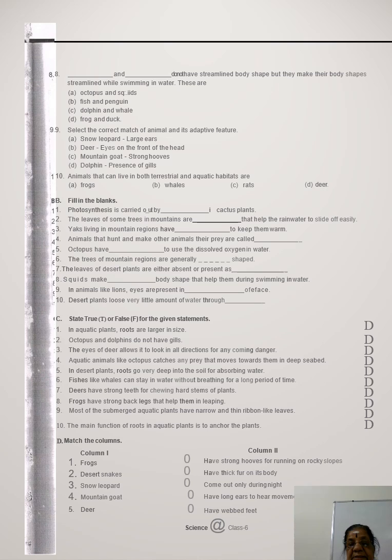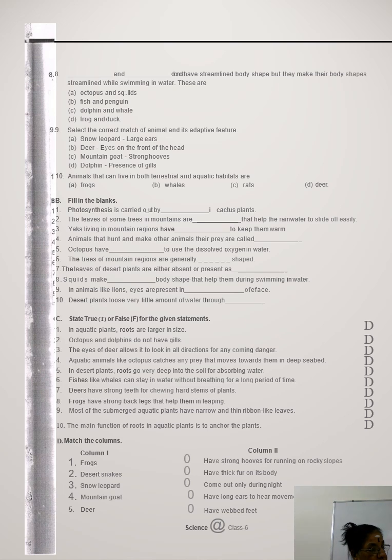In that case, the flattened stem of the cactus does the function of photosynthesis. We use the term phylloclade when the flattened stem does the function of photosynthesis. Then the leaves of some trees in the mountain are needle-like, which helps the rainwater to slide out easily. Needle-like leaves help the rainwater to wash off easily.